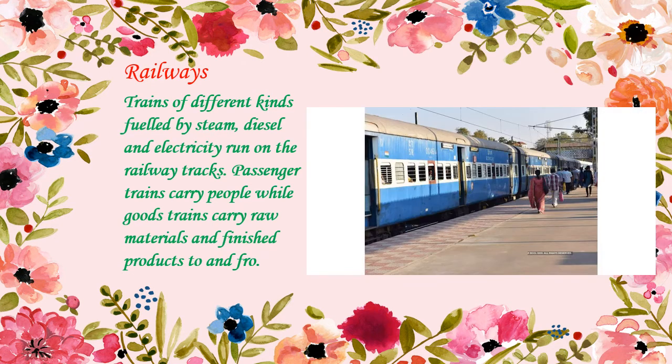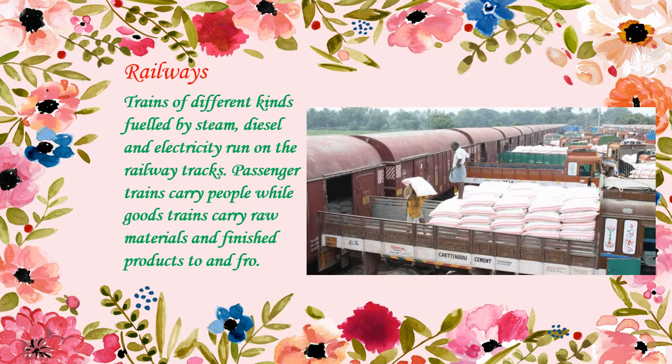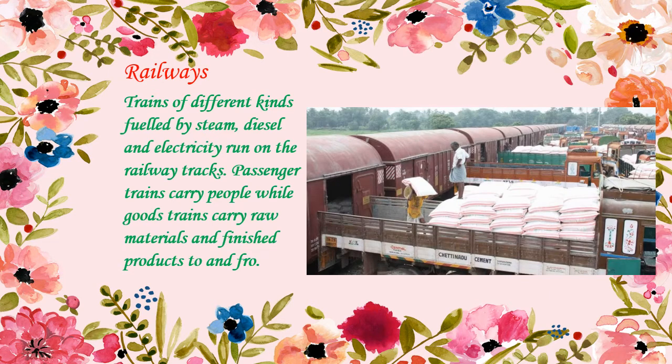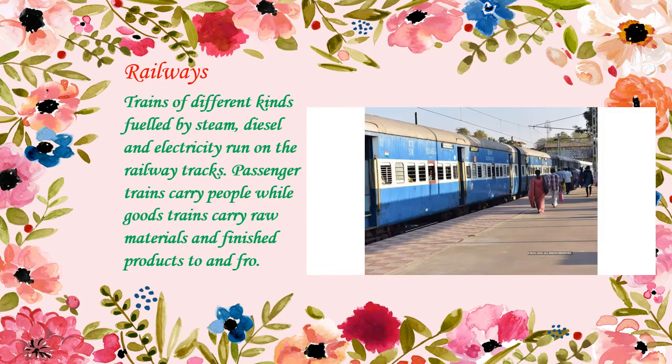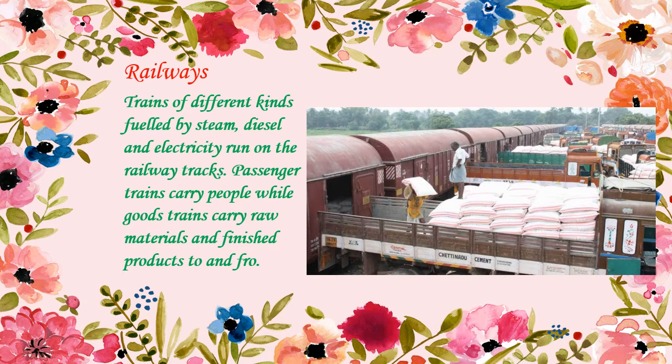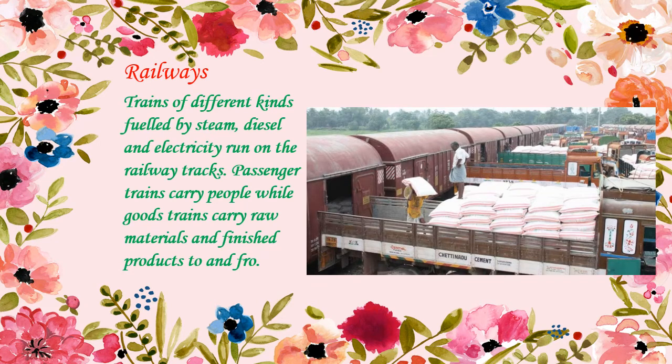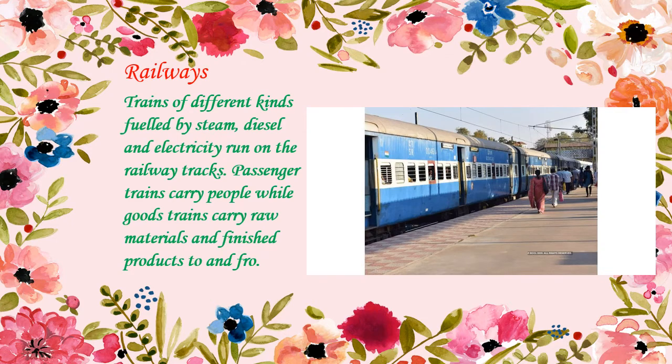Each country has a network of railways. They have different kinds of trains which are fueled by steam, diesel, and electricity, and these trains run on the railway tracks. There are two kinds of trains. One is passenger trains and the other one is goods train. Passenger trains always carry people, while the goods train carry raw materials and finished products to and fro.